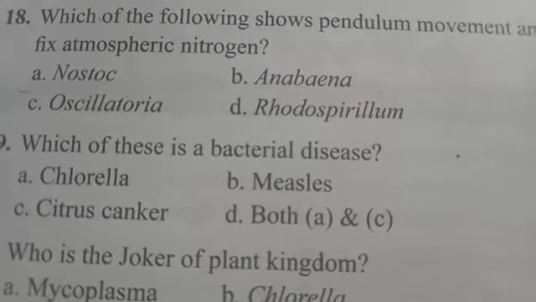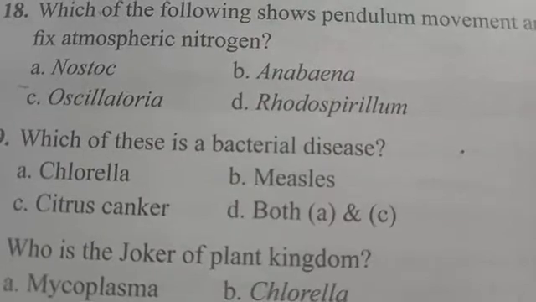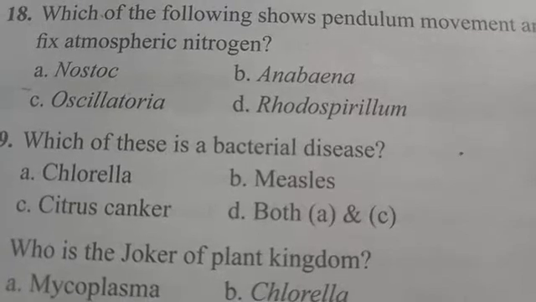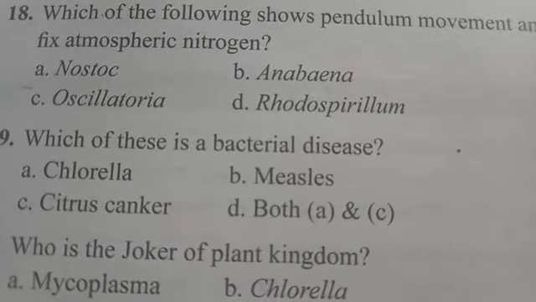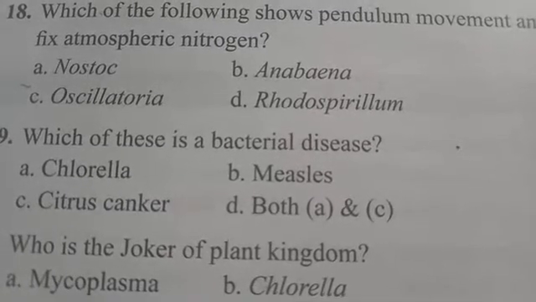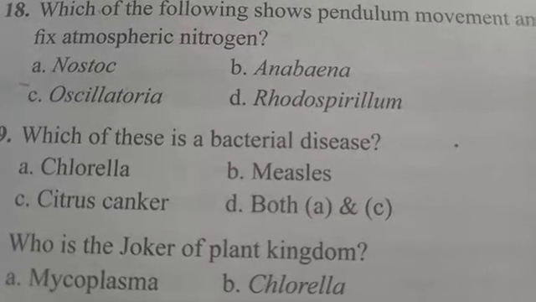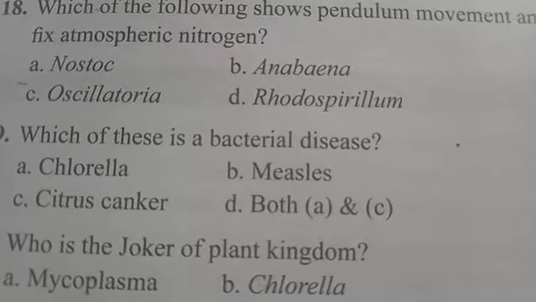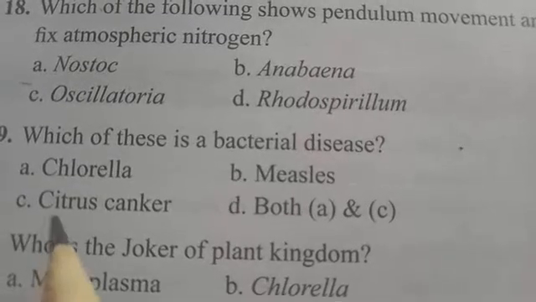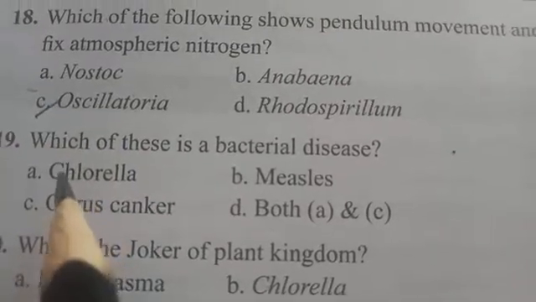Oscillatoria, Nostoc and Anabaena are all filamentous. But Rhodospirillum has a spring-shaped structure, the cells are spring-like, coiled-shaped cells. Oscillatoria has filaments, what we call trichomes, and the trichomes oscillate like a pendulum. So that's why we choose the option here. C is the right option for this question.